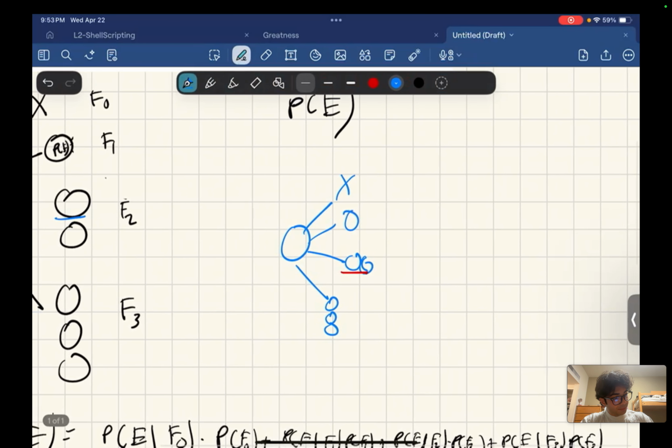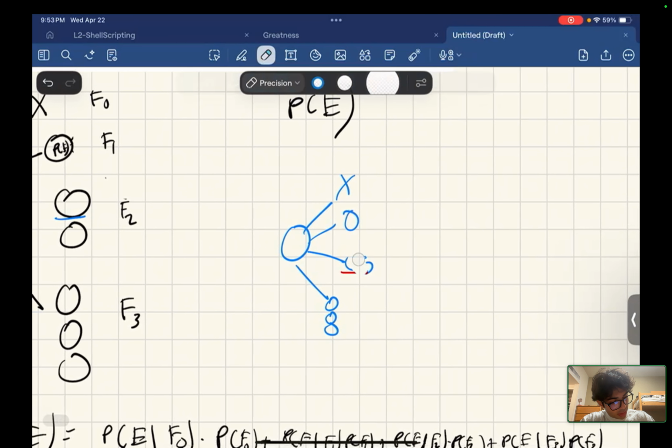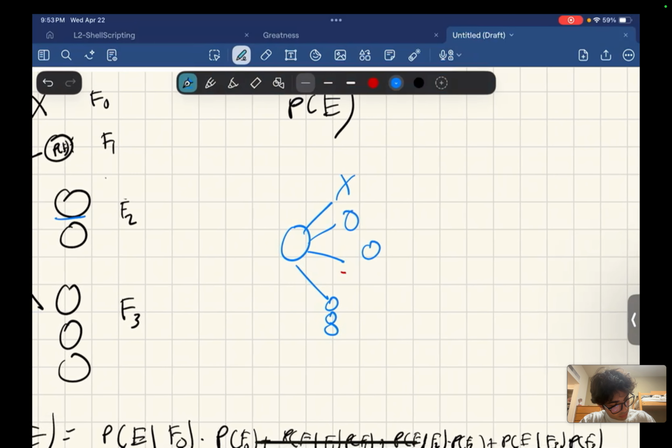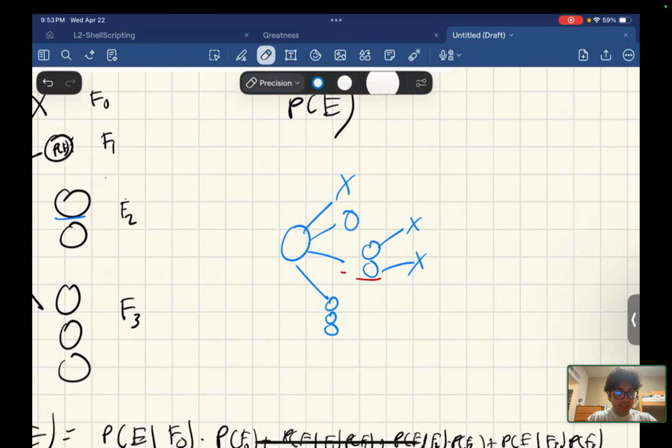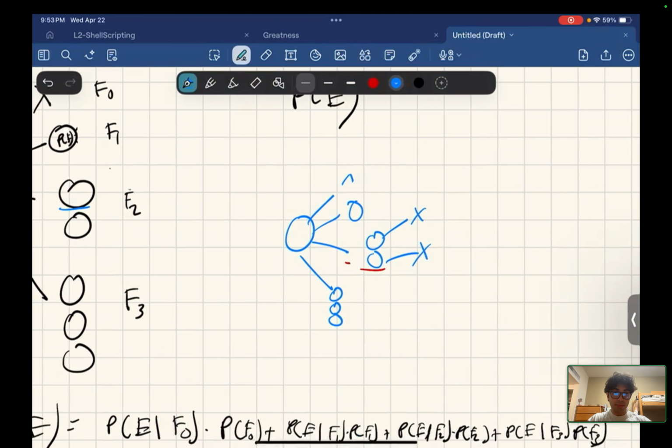Now there are 2 amoebas. Each amoeba can have its own full cycle. If this one dies and this one dies, this counts as probability of E succeeding. Because it doesn't have to die on the first step, it doesn't have to die immediately. It can still double and then die.